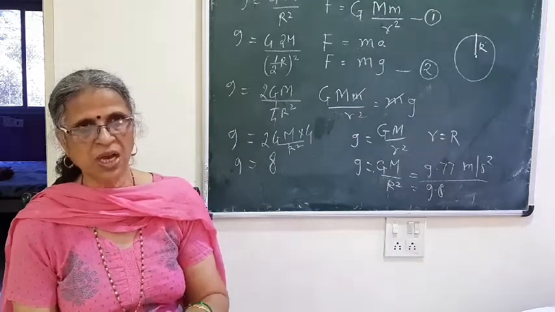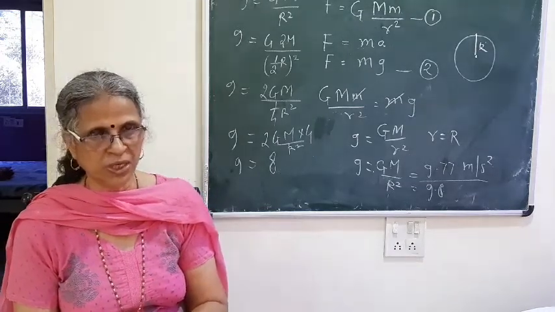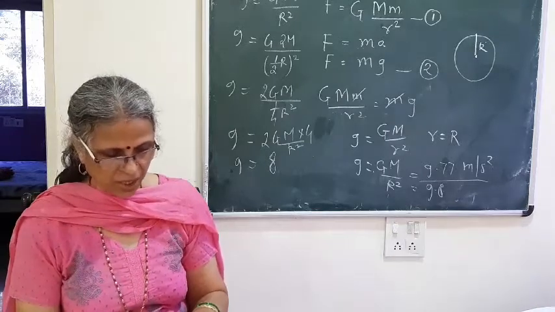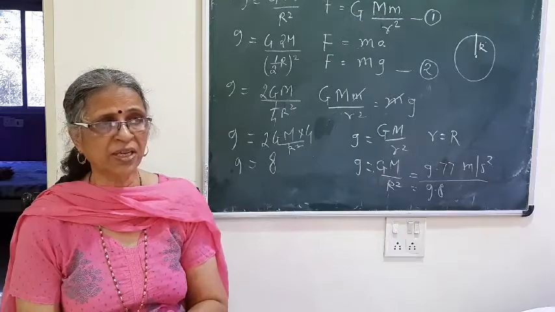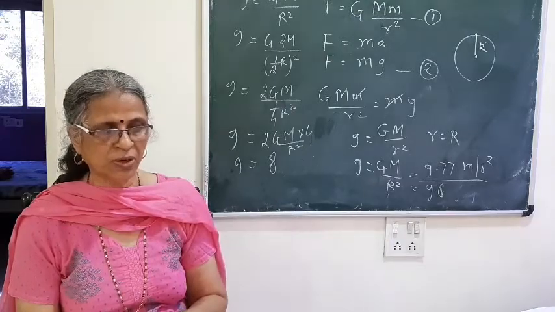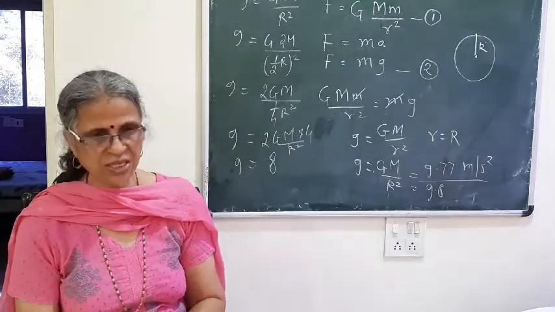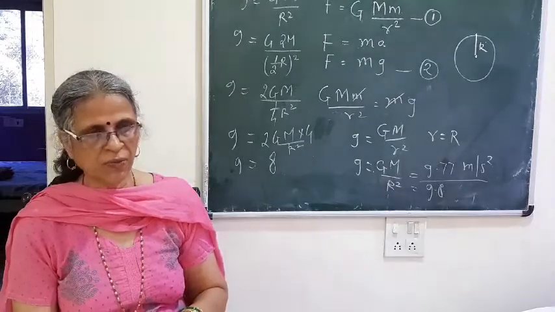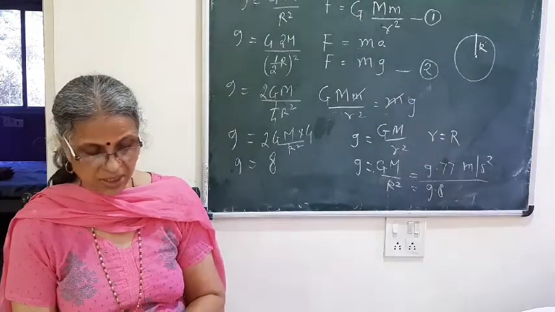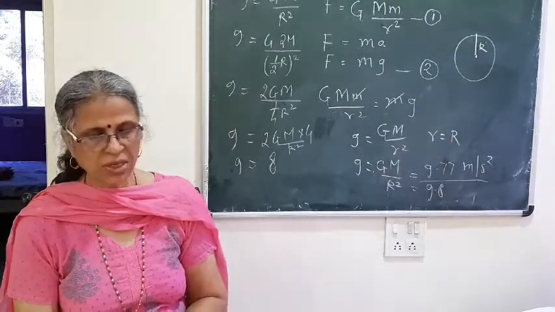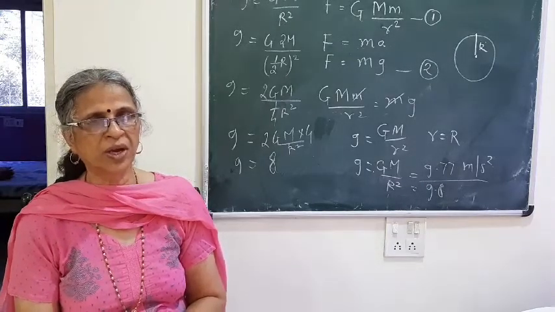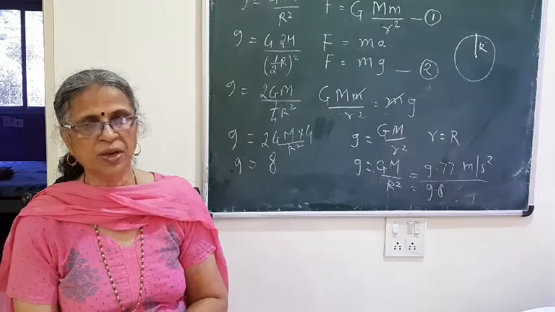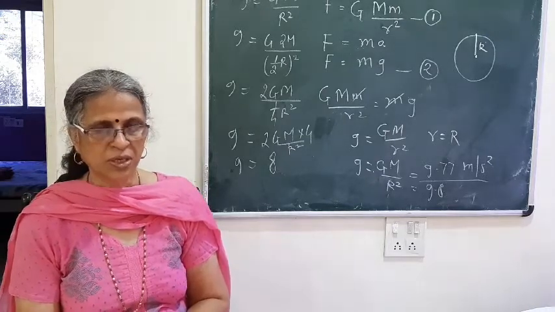That is the distinguishing point as a definition. What is mass? It is the amount of matter contained in the object, and weight is the force with which the earth attracts the object. That is the first distinguishing point. Second thing, mass is a scalar quantity, while weight is a vector quantity. That is the second distinguishing point. Third distinguishing point, mass remains the same everywhere, while weight changes everywhere. It does not remain constant.